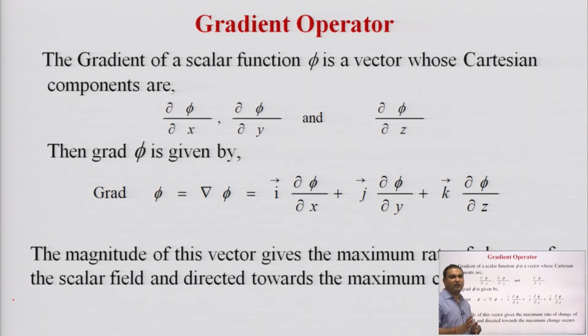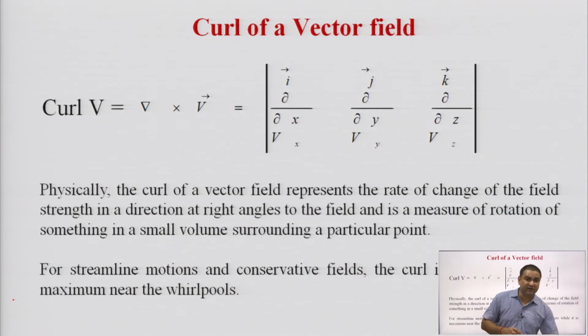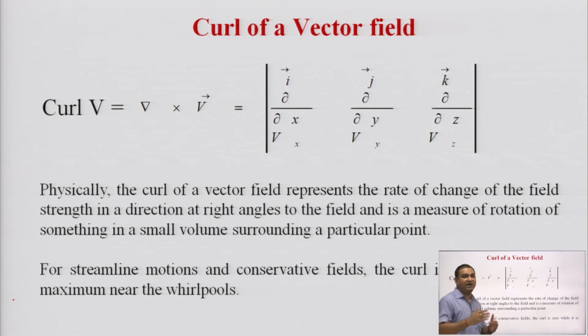Del phi is equal to i del phi by del x plus j del phi by del y plus k del phi by del z, where i, j, k are the unit vectors in the direction of x, y and z in the Cartesian coordinate system. Okay. So, the magnitude of this vector gives the maximum rate. It means this gradient phi is a vector quantity having 3 components in i, j and k direction.